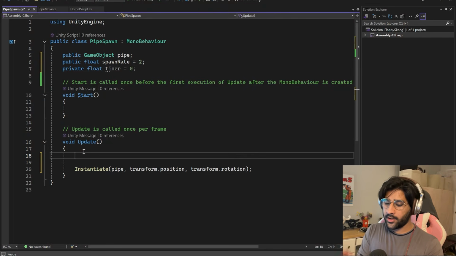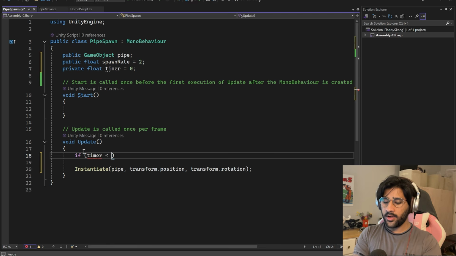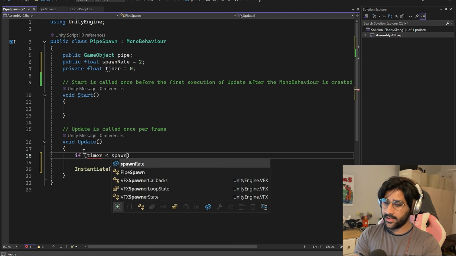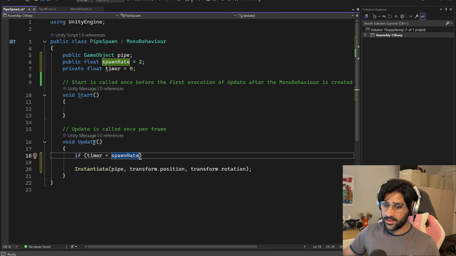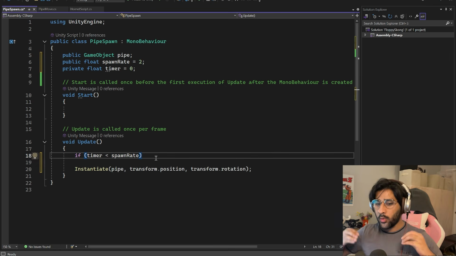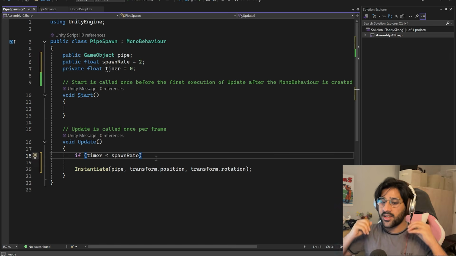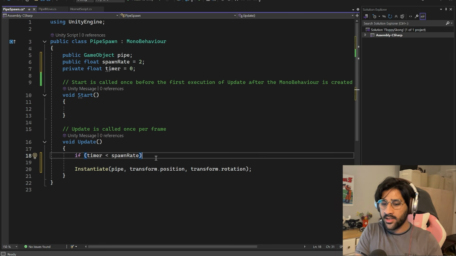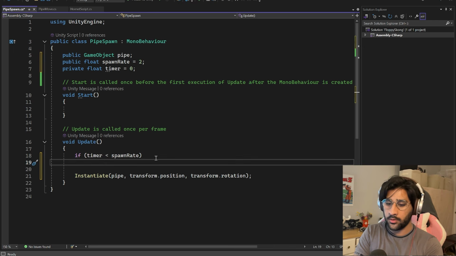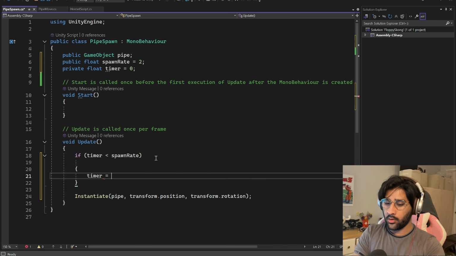Anyway, let's try coding that with some more if statements. So if the timer is less than the spawn rate, let's say the timer is 0 seconds or 1 second, it has to be less than the spawn rate, then we just want the timer to count up. As soon as it hits the spawn rate, we want it to spawn and then reset the timer. So if the timer is less than the spawn rate, then what you do is make the timer go timer.